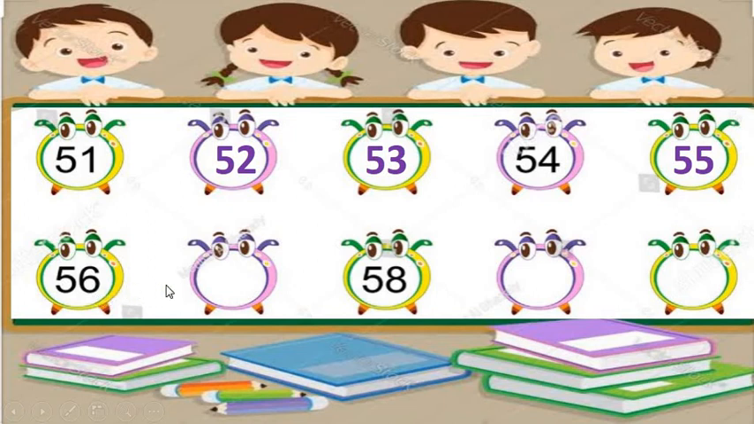So, if we want to fill the next box, we have to write the number that comes just after number 56. After 56, there comes 57. And we already have number 58. So, think in your mind, what will come after 58, my dear students? Yes, after 58, there comes number 59. Okay, and at last, after 59, which number will come? Yes, there comes number 60.